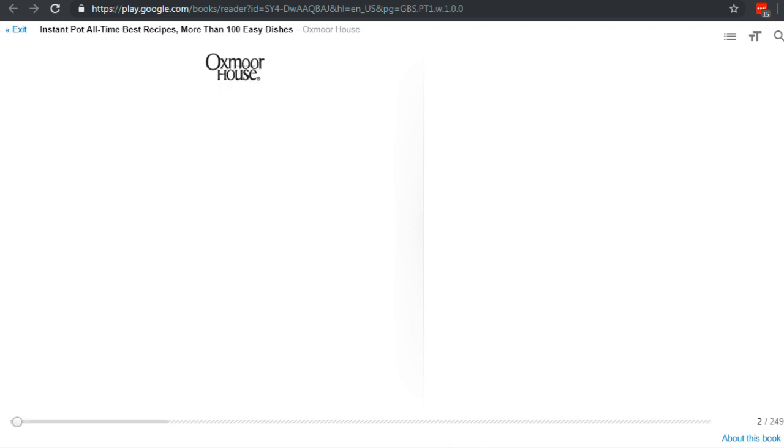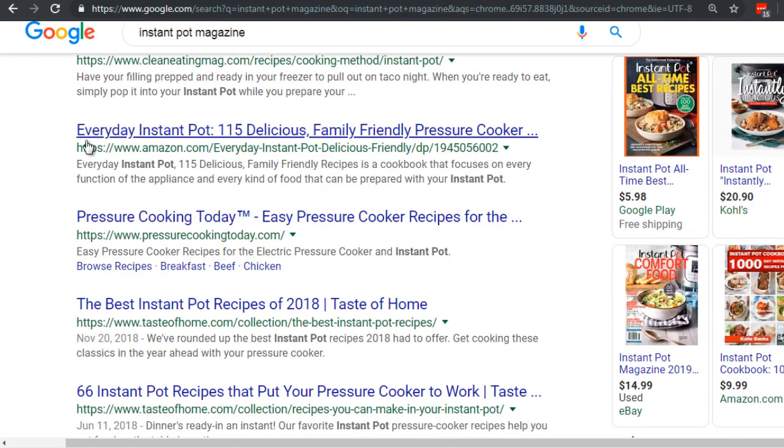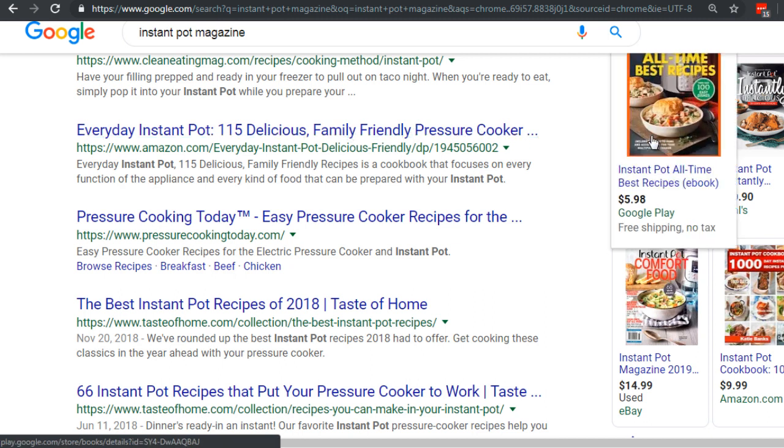Obviously here we're not going to copy word for word because that's plagiarism, but we're going to use something different. We're going to tweak it around. What we're looking for here is headlines. So let's go back here. It says everyday Instant Pot, 115 delicious, family friendly pressure cooker. So we can say everyday Instant Pot, colon, 6 delicious family pressure cooker recipes.